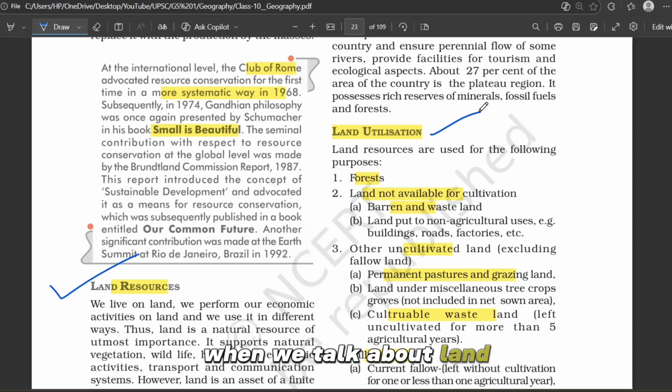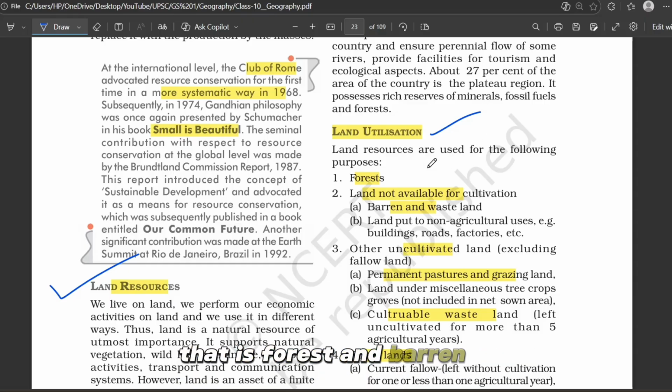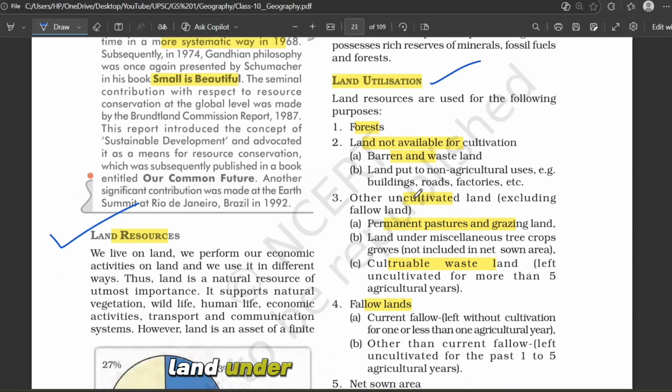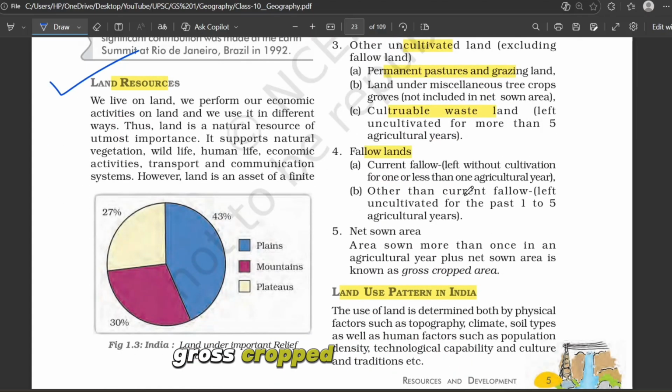When we talk about land utilization, we simply mean how are we using the land, for what purpose. India's land is divided into several categories: forest, barren and wasteland, land used for buildings, roads and factories, grazing land, land under small plantations, fallow land and net sown area. Now the small concept: gross cropped area is equal to net sown area plus area sown more than once. This means if a farmer grows 2 crops in the same land, the land is counted twice.